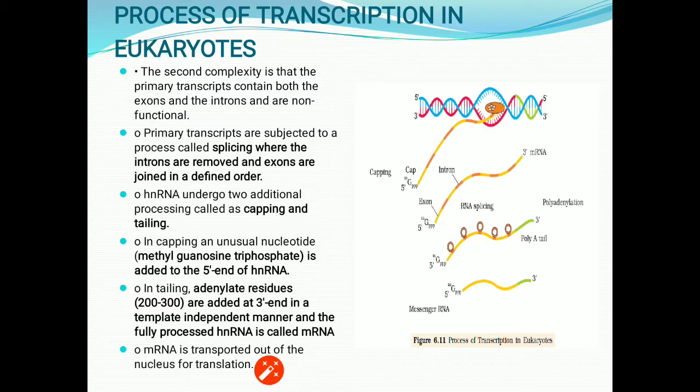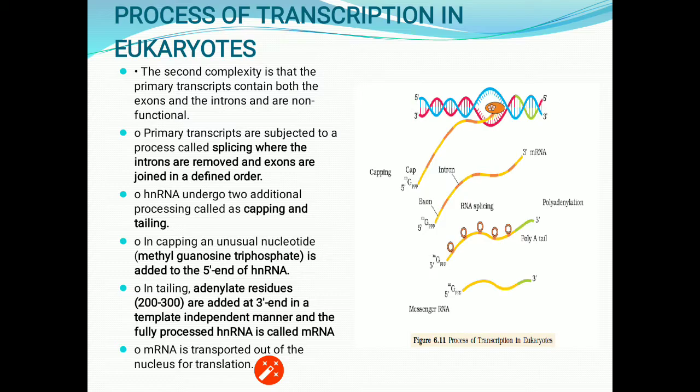What happens here is, when you get the hnRNA that is having the exons and introns, you need to process it to convert it into a messenger RNA and to form the protein.